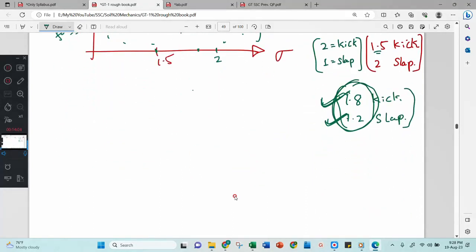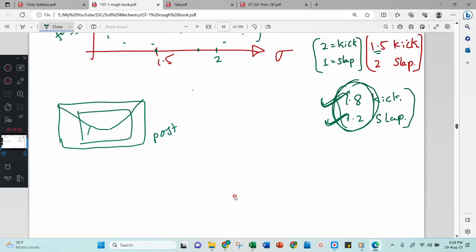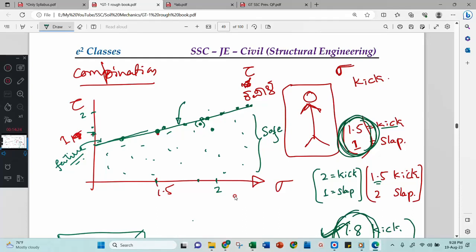What is an envelope? In the olden days we used to get envelopes from the post office. Inside an envelope you put a letter and close it. This is called a closing, or otherwise an envelope. That's why this line is considered the failure envelope. Why? Because all the points on the line are failure, and this is also called the strength envelope.